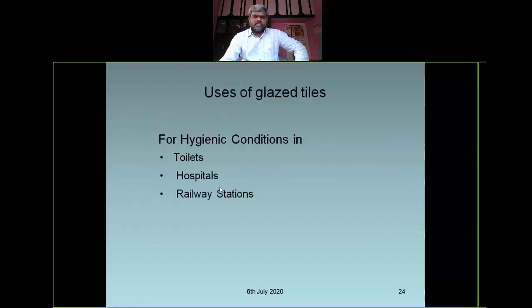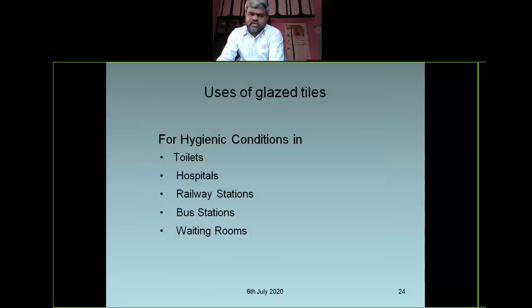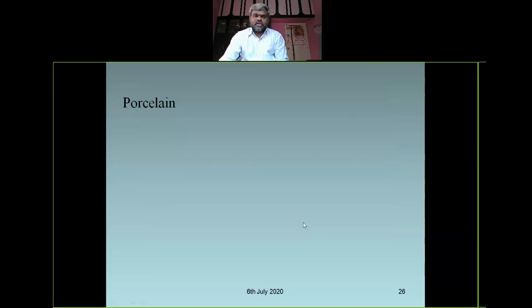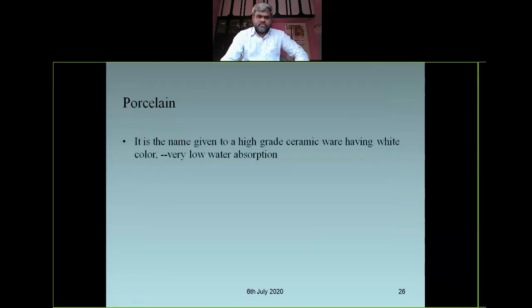Uses of glazed tiles: for hygienic conditions we use them in toilets, hospitals, railway stations, and platforms. For walls cutting works we are using glazed tiles. Bus stations, waiting rooms, hospitals, and offices also use glazed tiles nowadays. Glazed tiles are used for the elevation of the building also. These are the different patterns of glazed tiles, so we can choose anything we want and go for fixing, right?